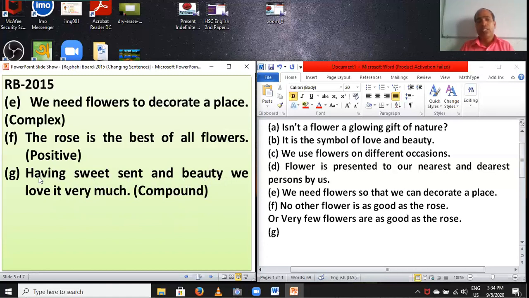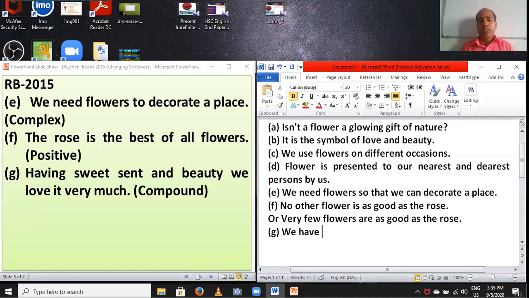Students, this is a present participle phrase, and this is the principal clause: we love it very much. First, you have to set the subject from the principal clause. Here the subject is we. You have to write we, and then you have to set have instead of having. We is a plural subject, so you have to set have.